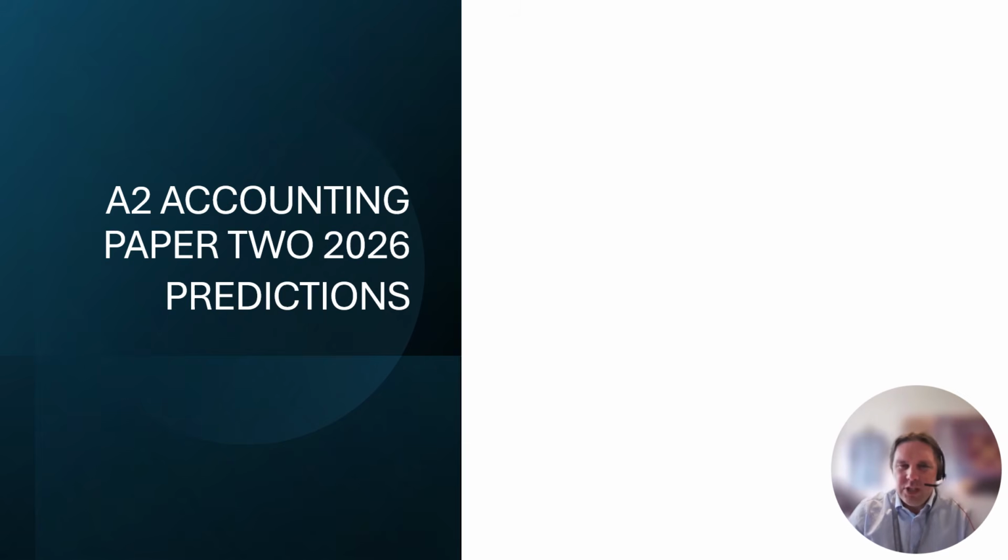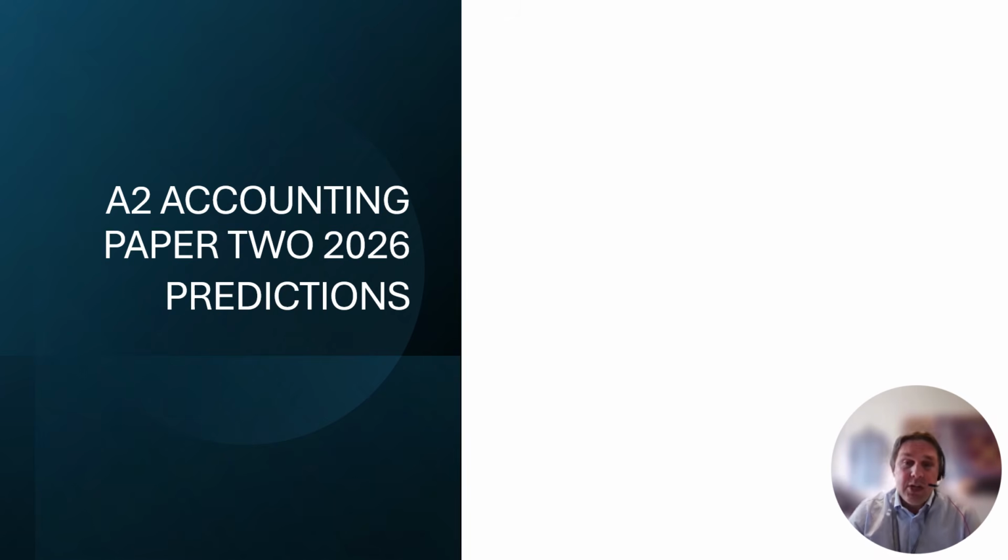Okay, paper 2 predictions video. This is A2 accounting, AQA. But like I said, for paper 1, you better watch the paper 1 video first, because paper 1 is on the 22nd of May, this is the 1st of June. Maybe watch it for you, because there's a couple of hints in there, but I don't know what's coming up.